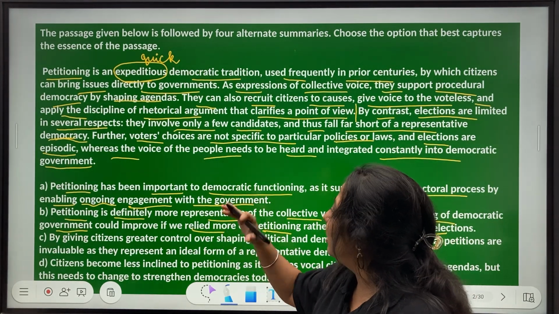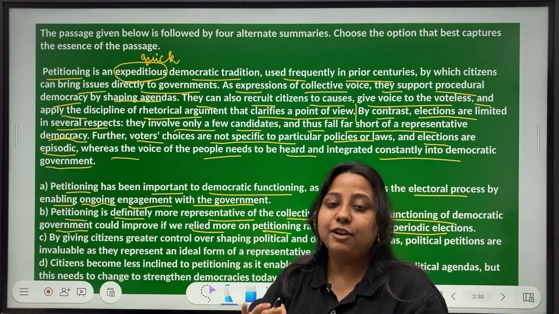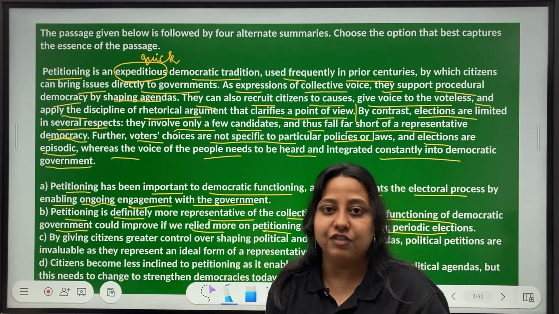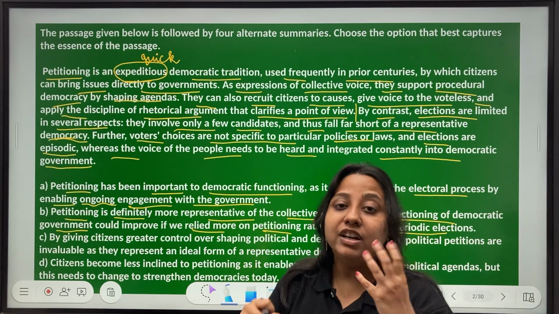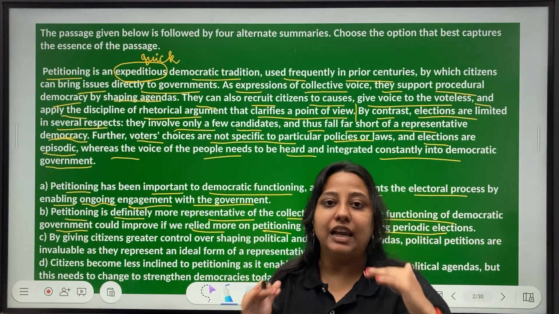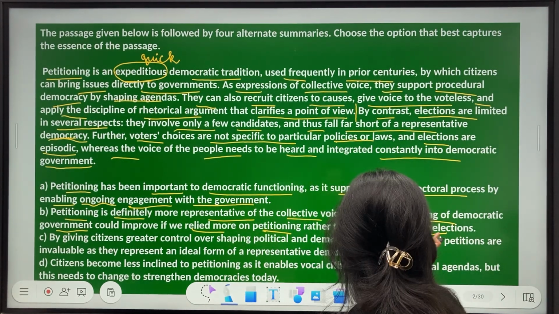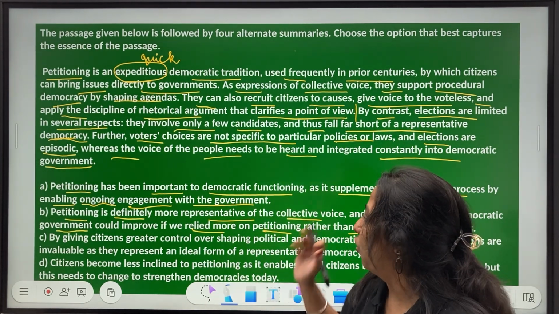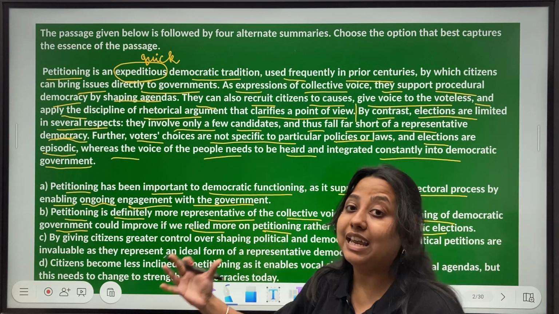Look at the first option, it is a very balanced approach, right? It follows the tonality of the passage. This option straight away says petitioning over elections. Why? And it gives your reasons that we don't need to hold periodic elections, we can just roll with petitioning. Okay, so this becomes a bit more extreme.